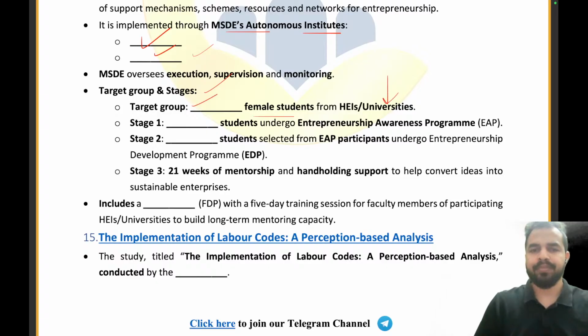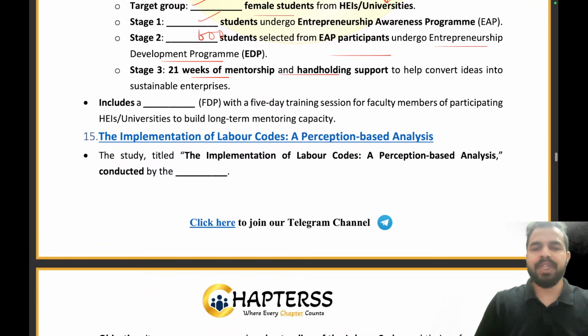That is 1200. 1200 students will undergo the entrepreneurship awareness program. Out of them, 600 students will be selected from EAP participants to undergo the entrepreneurship development program. And further, they will be getting 21 weeks of mentorship and handholding support. It includes a development program for the faculties also, which is called the FDP, Faculty Development Program.